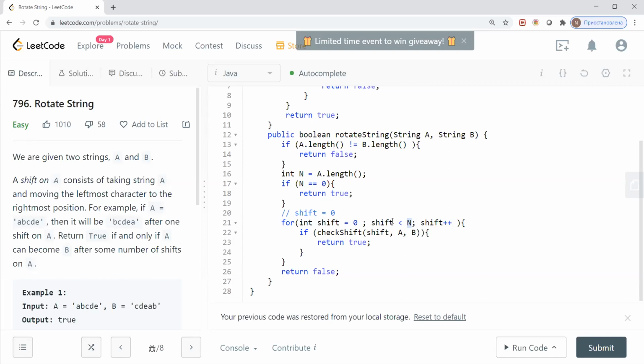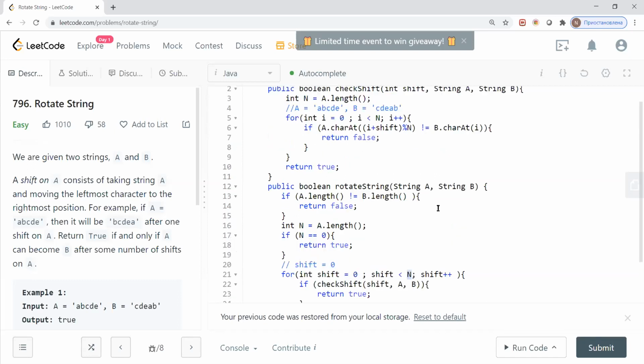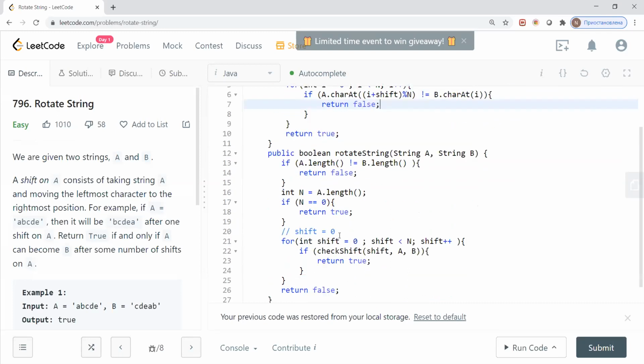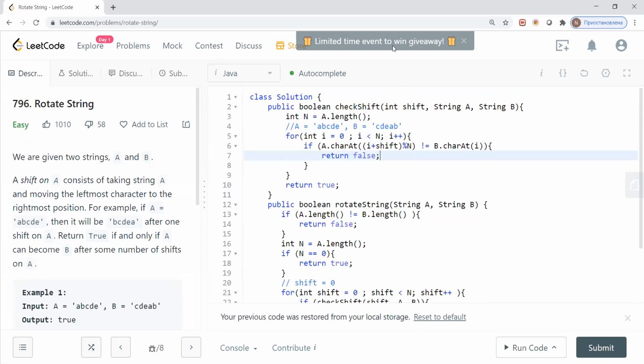Can you scroll a bit to that check shift function again, please? Okay. So you look for i to n. Oh, yeah. You again go to n. Because if you keep on going, you will come back to the origin. Yeah, no problem. That makes sense. This is clear. This is brute force. Perfect.